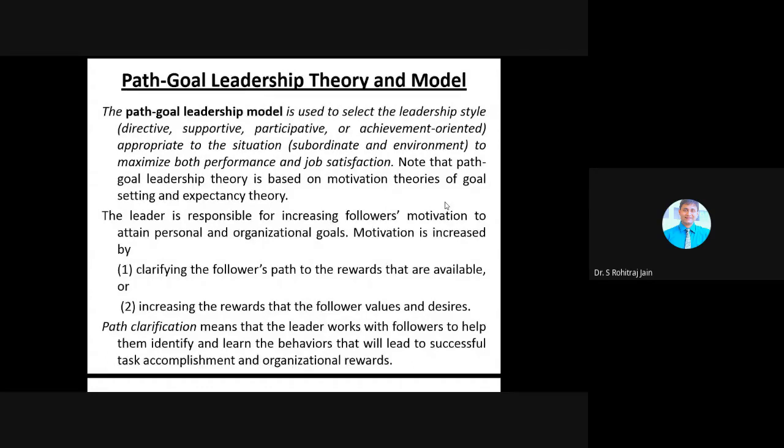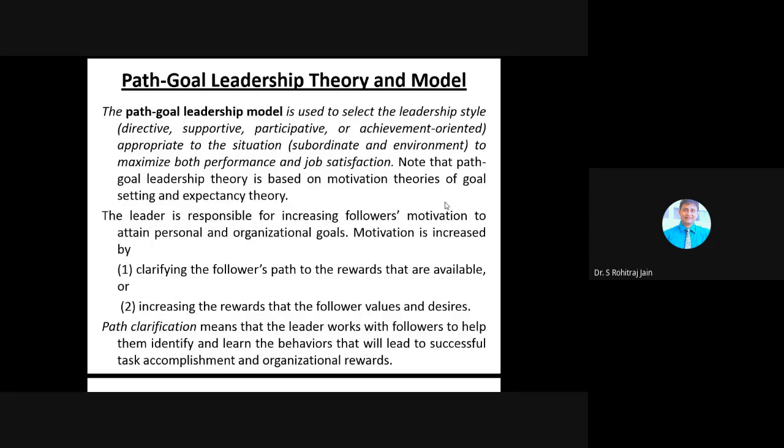And very important, please note that the path goal leadership theory is based on motivation theories of goal setting and expectancy theory.